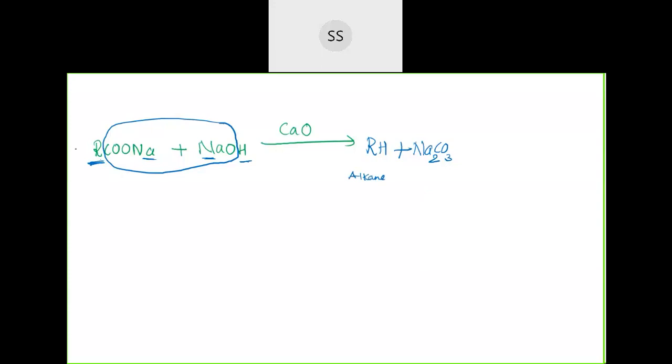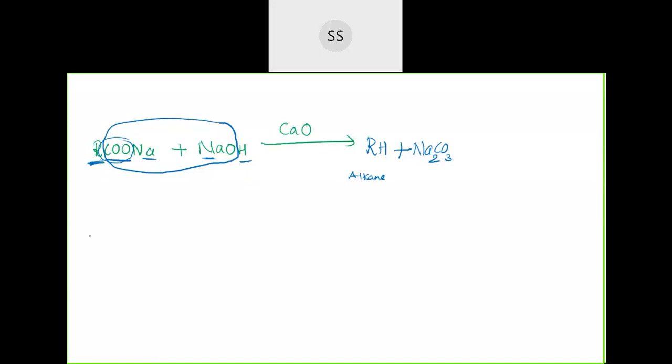Now, since CO2 has gone out, if you have seen the heading, it is decarboxylation. De means removing. Dehydration means removal of water. Like that, decarboxylation means removing of carbon dioxide. So here carbon dioxide got removed during the process, and it has gone in the form of sodium carbonate.